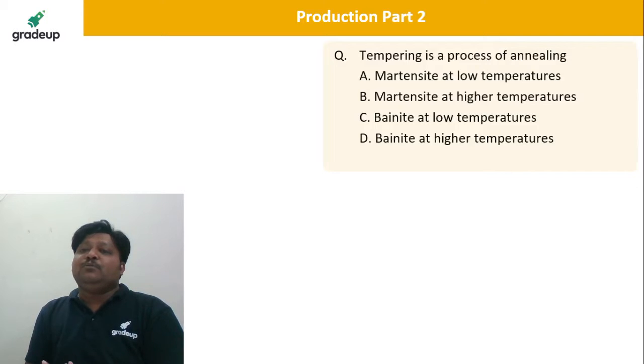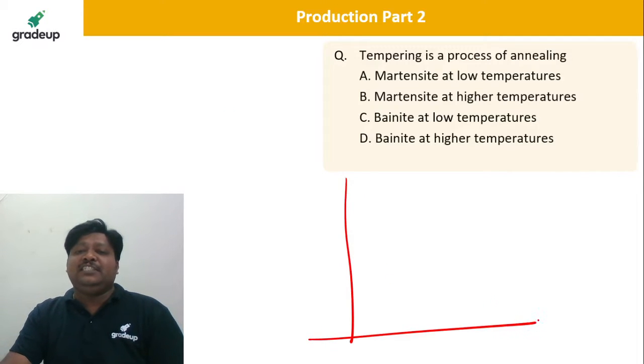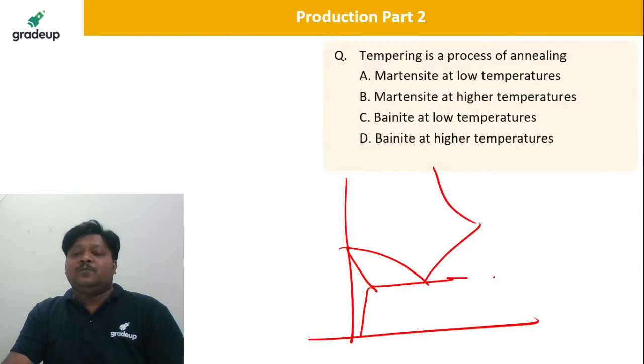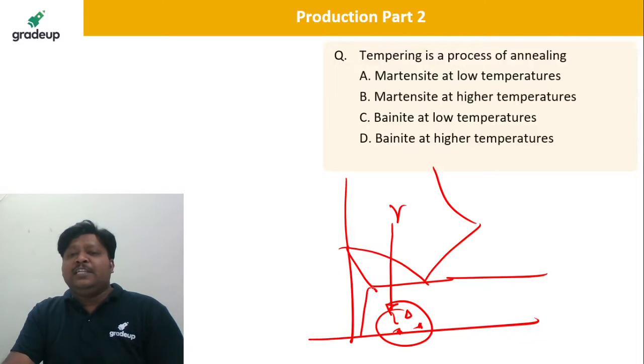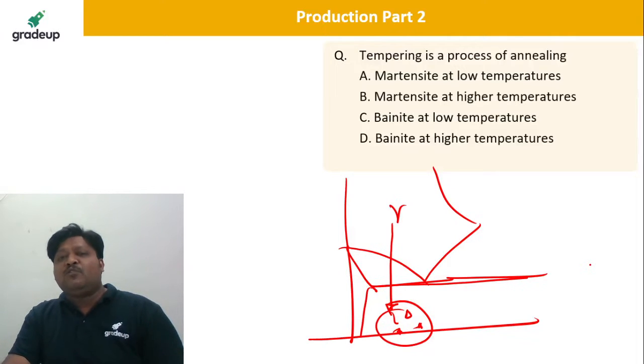See, tempering is a process of annealing. So if you see again the Fe-Fe3C diagram, here it is gamma austenite, which is rapidly cooled to get the martensite, which is a very hard and brittle phase. So it is actually useless as far as engineering application is concerned.